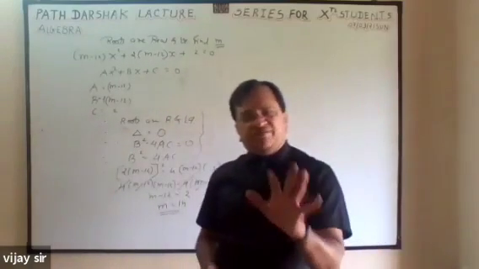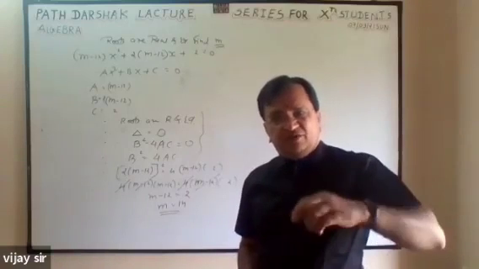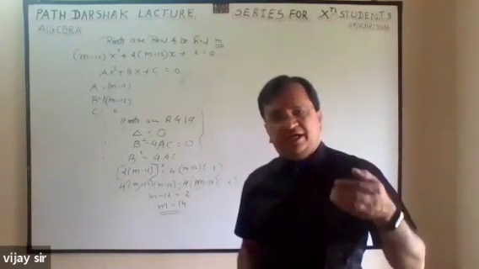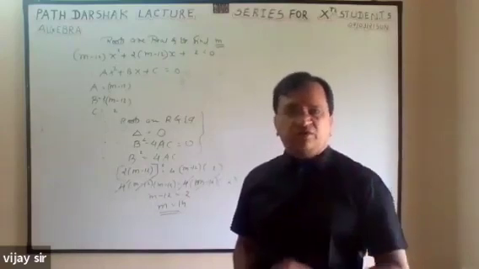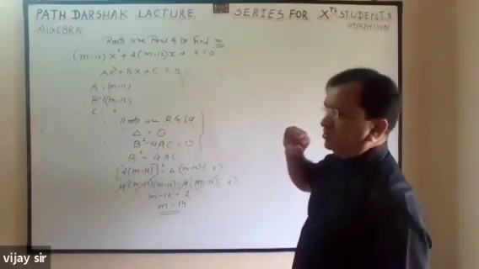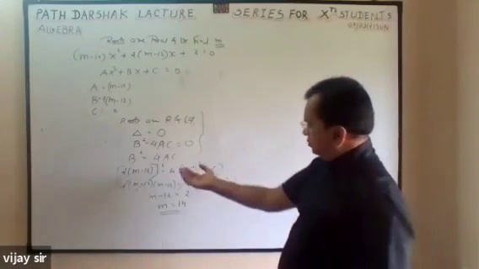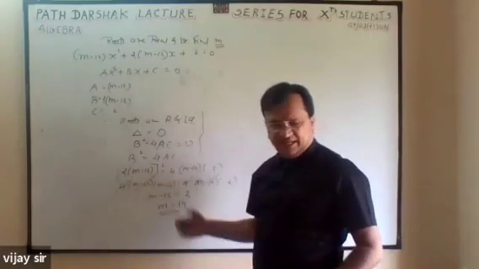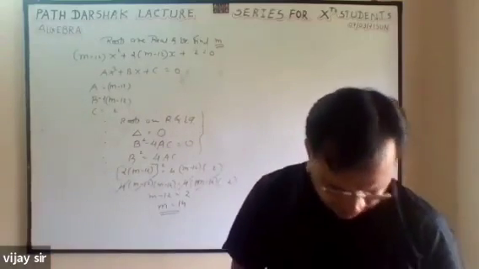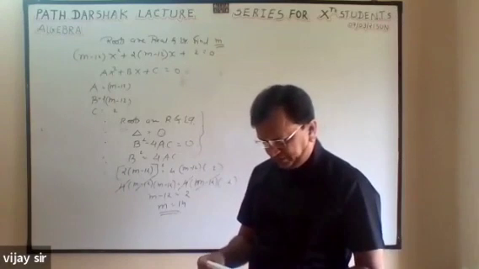In a quadratic equation, when one answer is this 14 and the second answer you are not getting, at that time it is considered that it is 0. So if it is 0, then only it will also be possible. So m is equal to 14. So see, very easily you are getting the answer with less rough work.